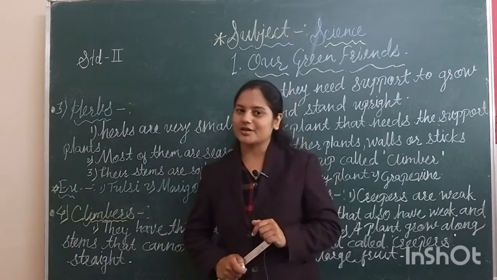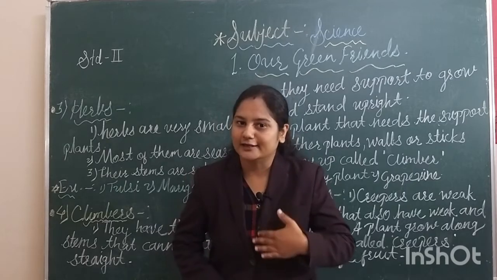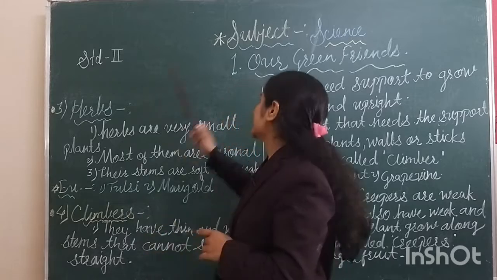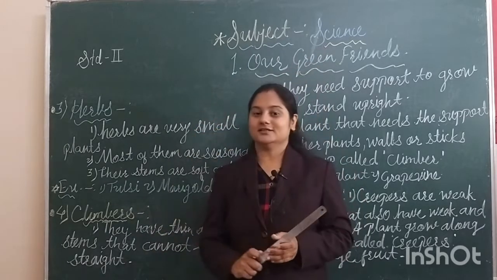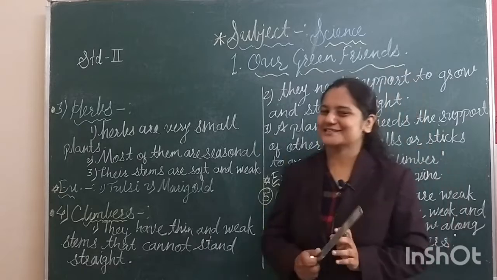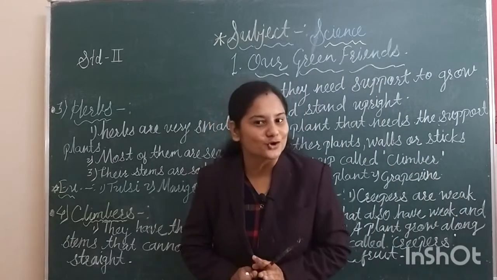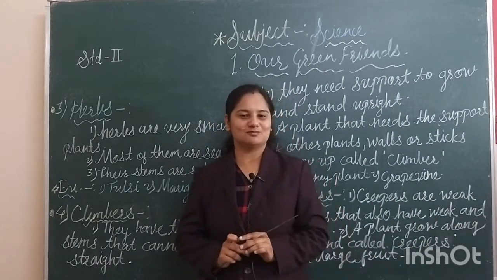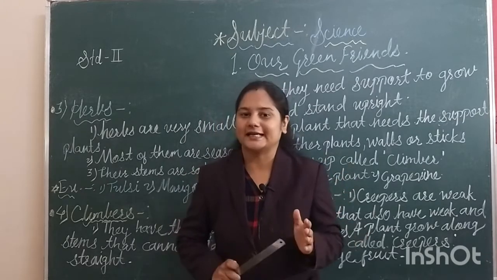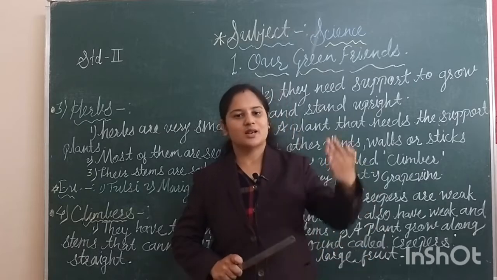Students, in the previous video, we started with our subject science and the topic our green friends. I hope you all have completed your homework. In that video, we learned the parts of the plants.